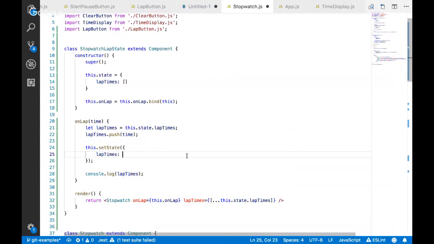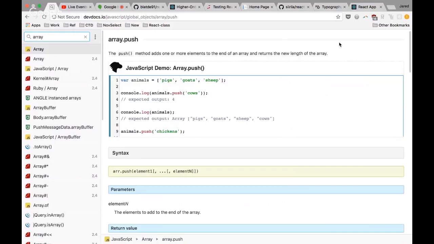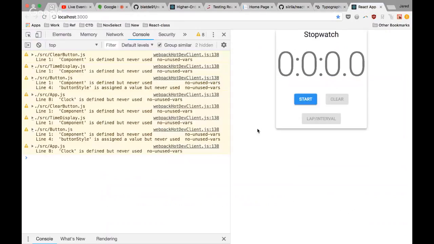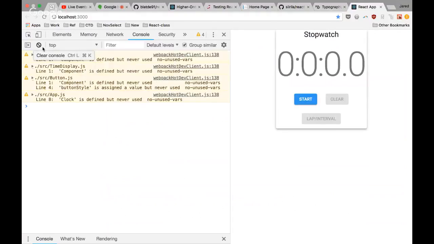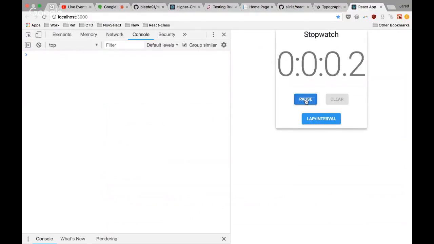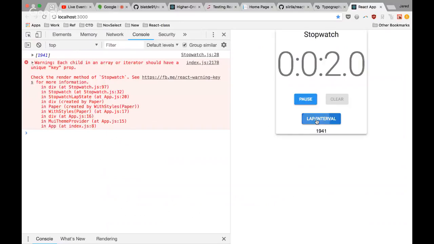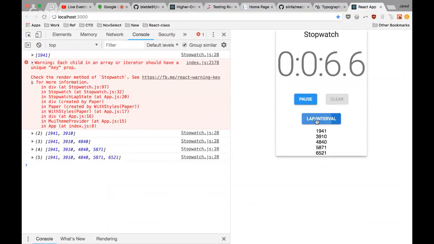Lap times is being set to lap times, right? The local variable lap times. But the shorthand notation is like this. So now we've pushed it on and we're saying, all right, assign this back to what our array was. Now I'm not certain this is going to fail. I don't know, but I hope it will because that'll make it a lot easier to explain. All right, it's not going to.